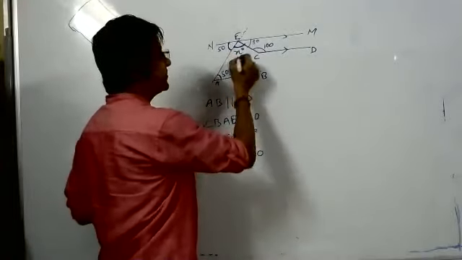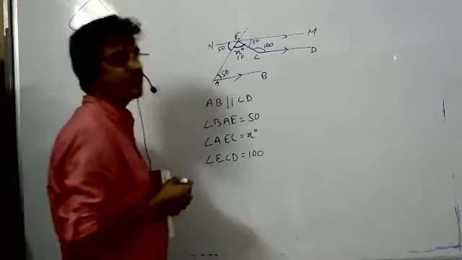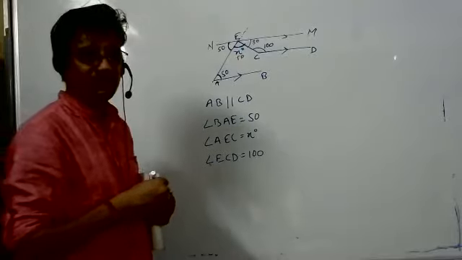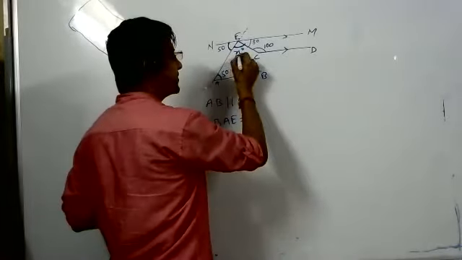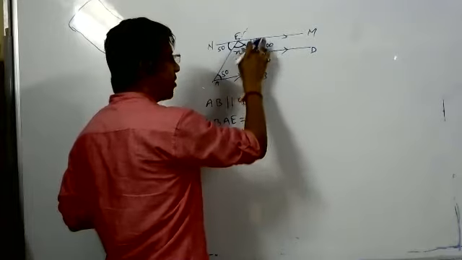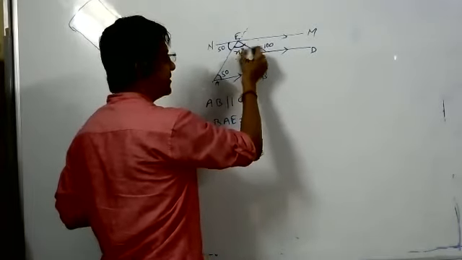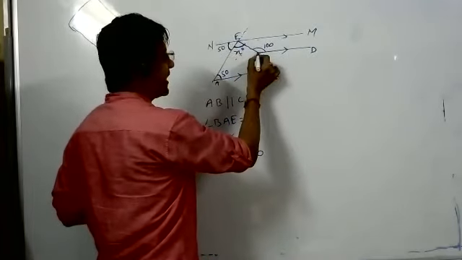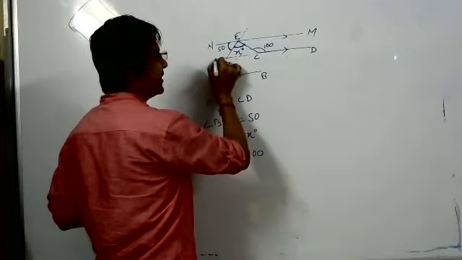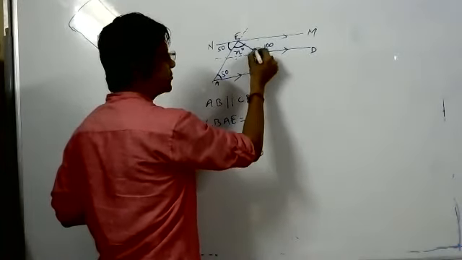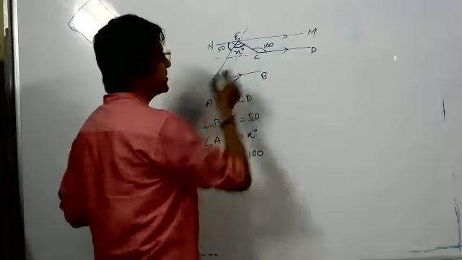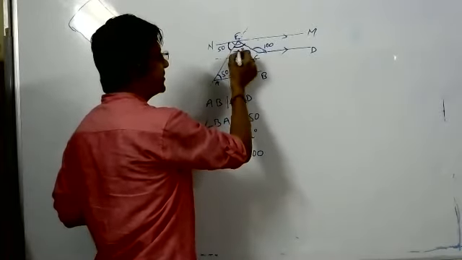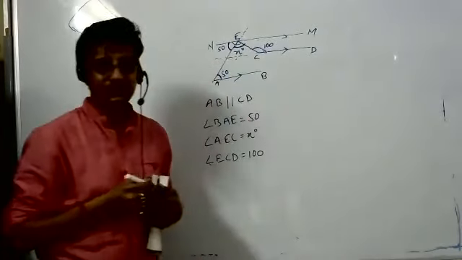This is 80, this is 50, so this will be 50. Or you can say this line is also parallel to NM and this is a transverse, so this angle and this angle are both equal, alternate angles. This is 100, this is 50, this will be 50.